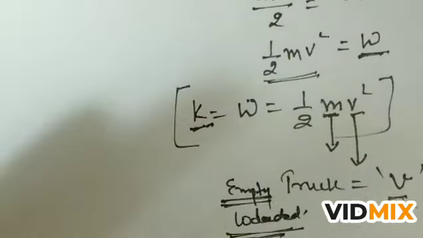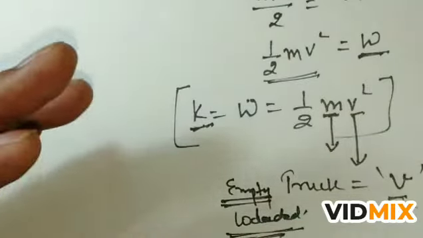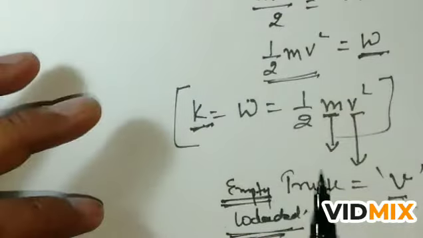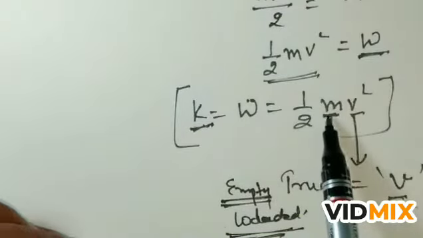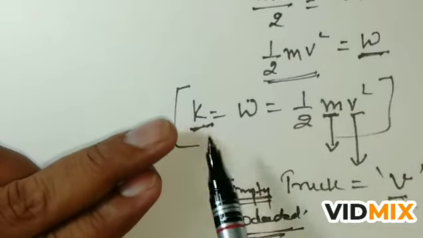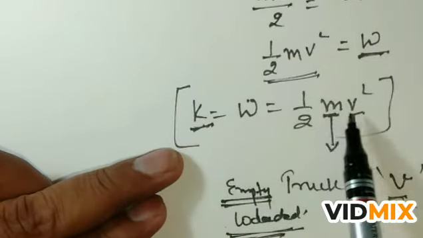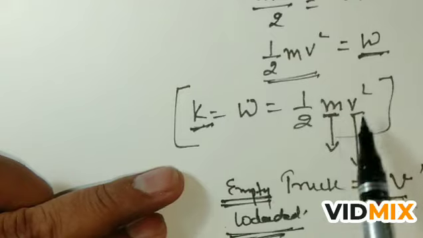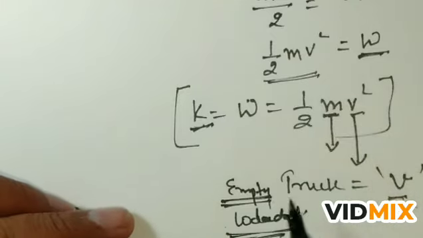In the second case, with the same mass but different velocity, the truck with more velocity has more kinetic energy. So more the mass, more the kinetic energy, and more the velocity, more the kinetic energy. But here the quantity v has a square value, meaning the kinetic energy will increase more by increasing the velocity.